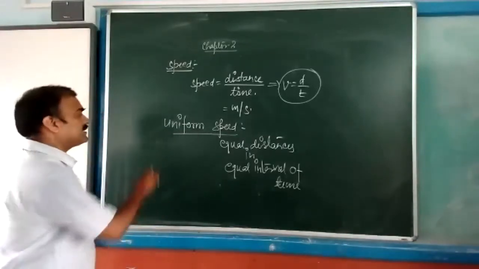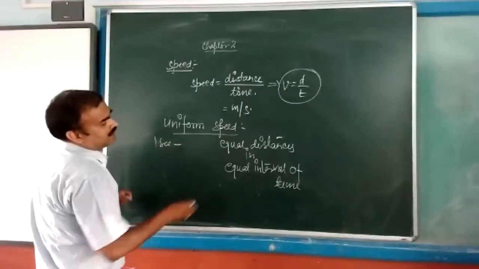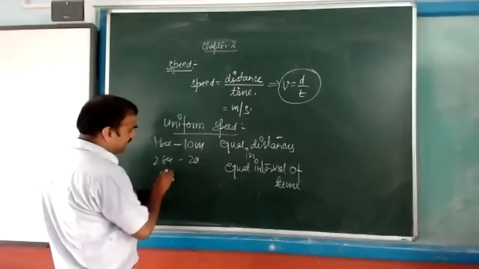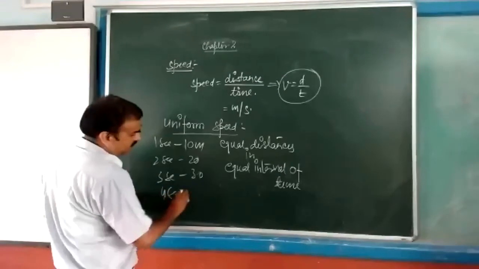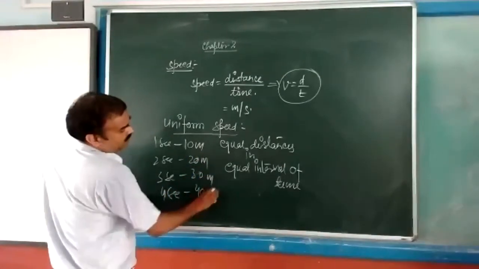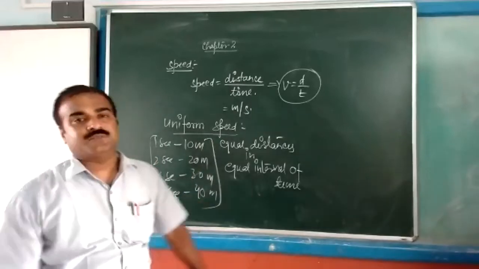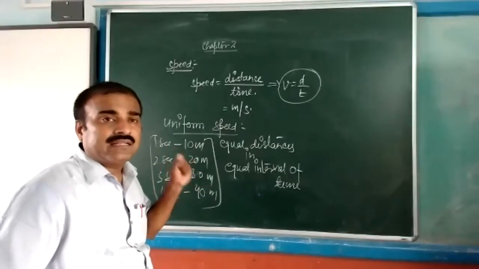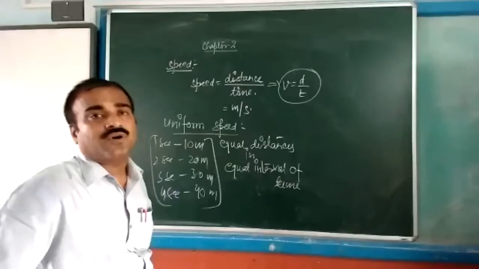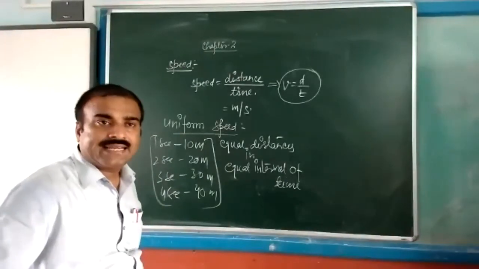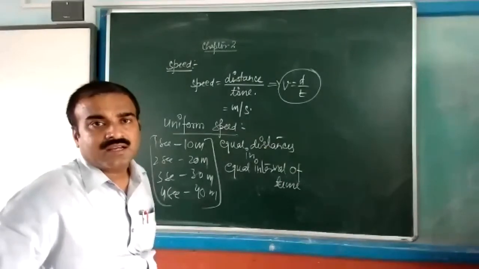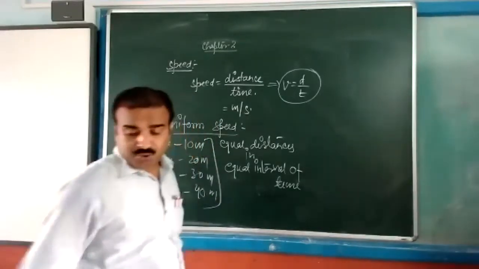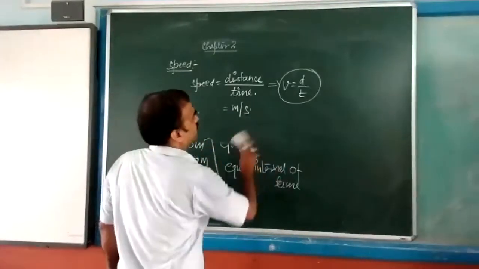Suppose an object covers 10 meter in the first second, 20 in the second, 30 in the third second, 40 meter in the fourth second. With this consistency the body is in uniform speed. So if any object covers equal distance in equal intervals of time, then it is called uniform speed. Okay, clear? Now come to non-uniform speed.